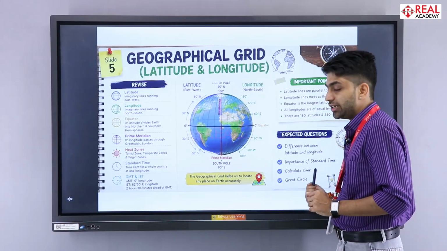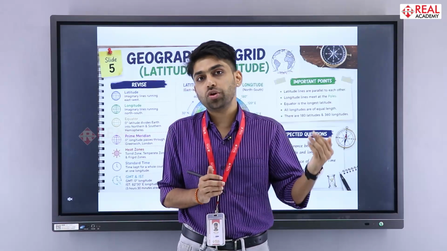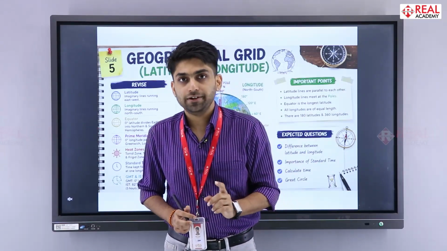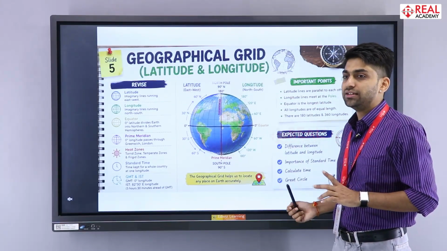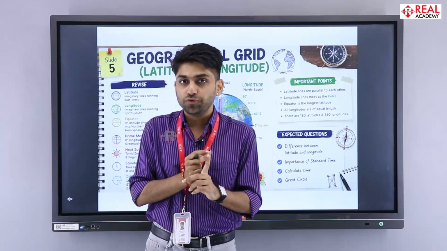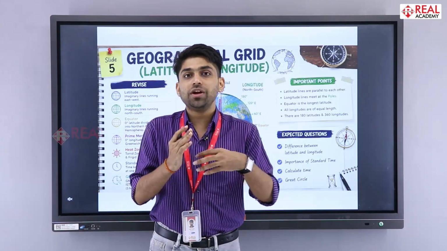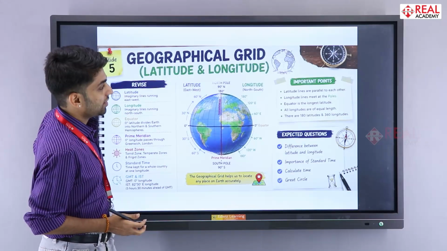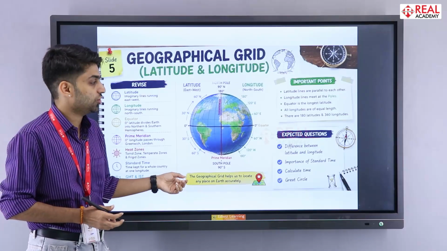Then calculate the time difference. As I told you, the funda about 4 minutes. If you go in the east, the time is going to be ahead. If you go in the west, the time is going to be behind. Then the great circle, that thing you are supposed to learn by heart. Great circle, it's a measurement taken from the equator. It saves fuel, it saves time, and it's one of the best ways to reach any place. Remember, we have discussed this many times in our lecture. So these are the main topics which you are supposed to cover from this chapter: geographical grid, latitude and longitude.